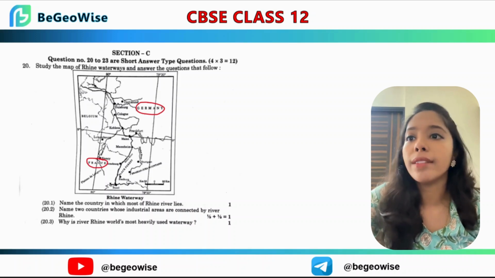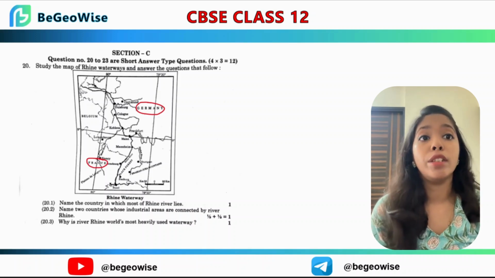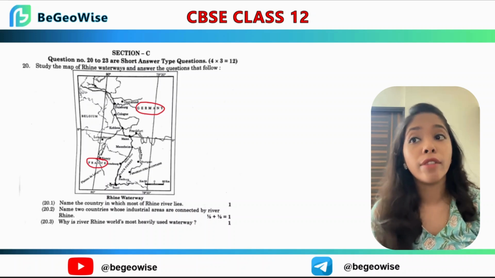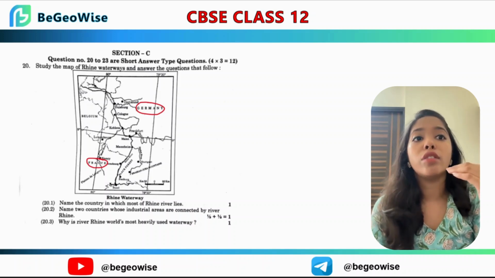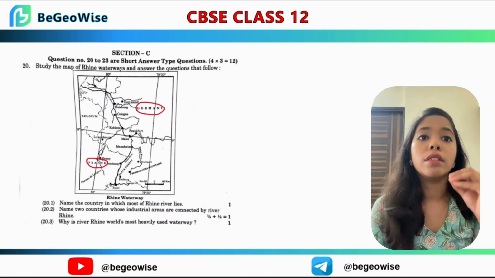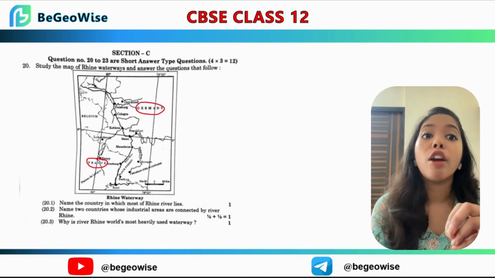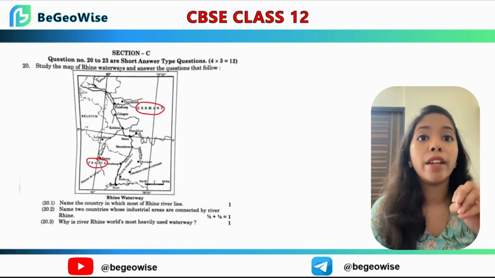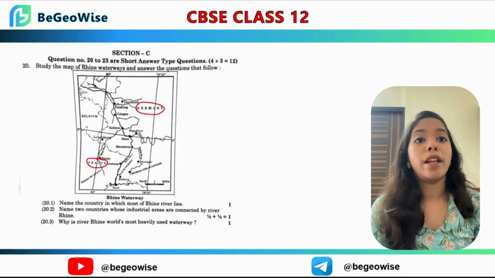Now last question. Why is Rhine the world's most heavily used waterway? Now this you have to find from the textbook. The answer is mainly the Ruhr River joins Rhine from the east. It flows through a rich coal field and the whole basin has become a prosperous manufacturing area. Now it connects the industrial areas of Switzerland, Germany, France, Belgium and Netherlands.